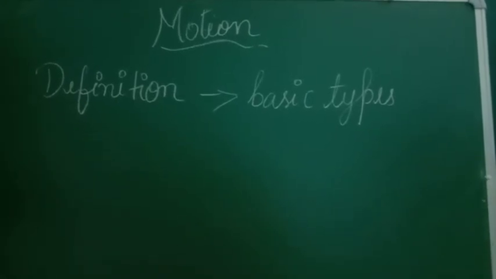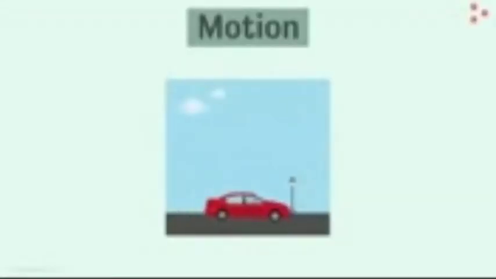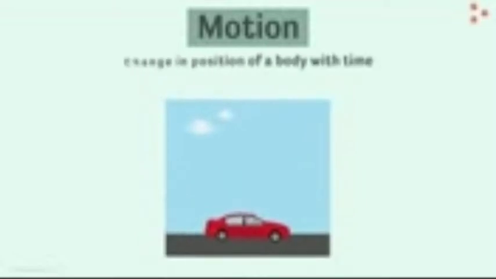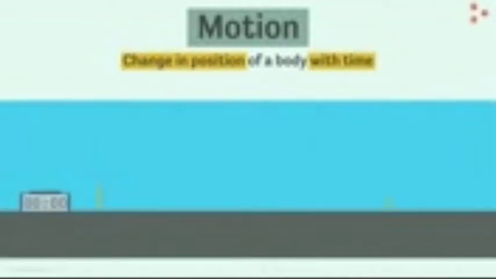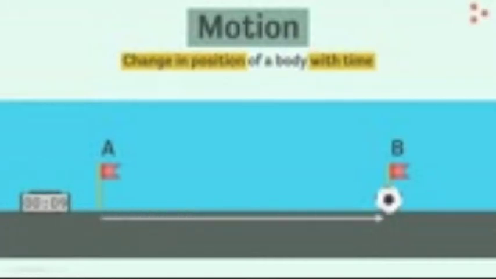Go through it. Body is moving, it's described as motion. In slightly more technical words, motion is defined as a change in the position of a body with time. Yes, change in the position with time. For example, when an object is moving from point A to point B, it's changing its position with time. We saw that the time is also changing along with the position. So it is undergoing motion.